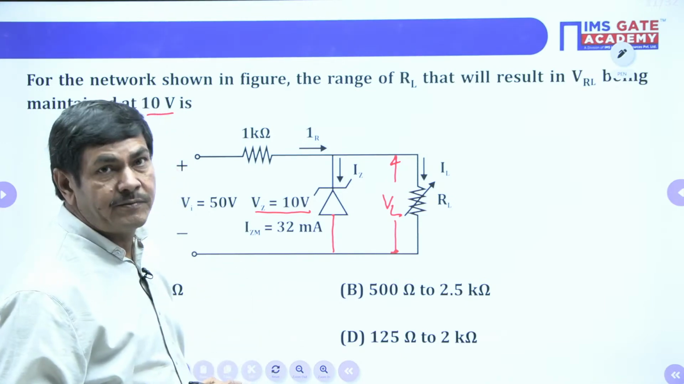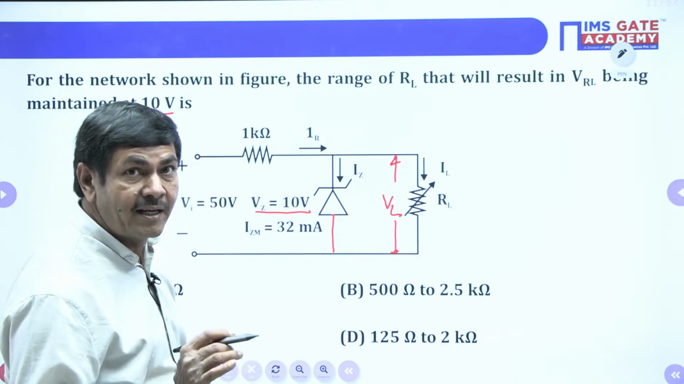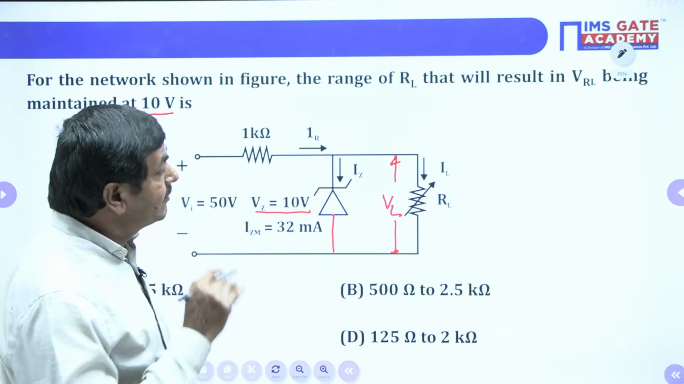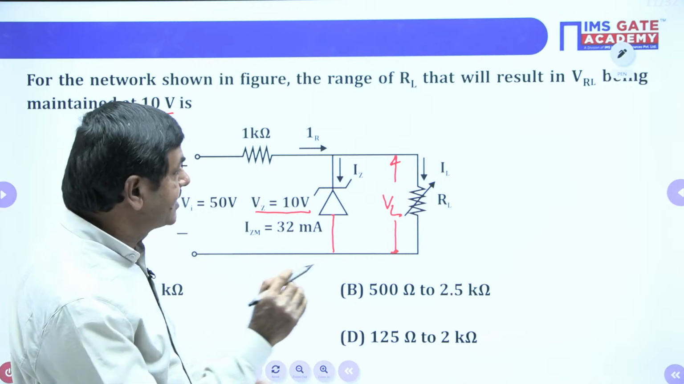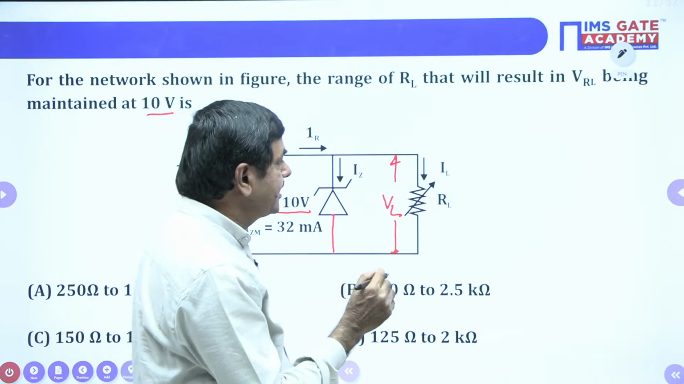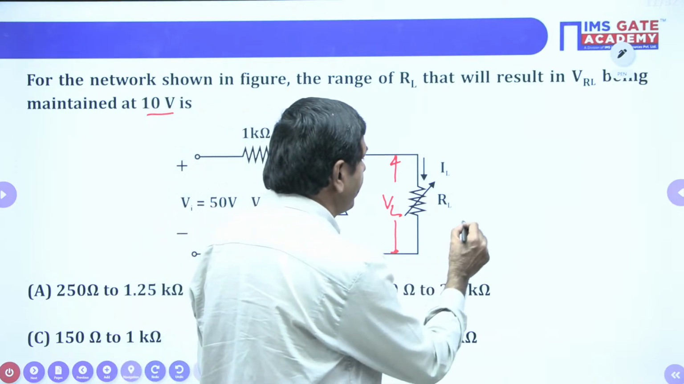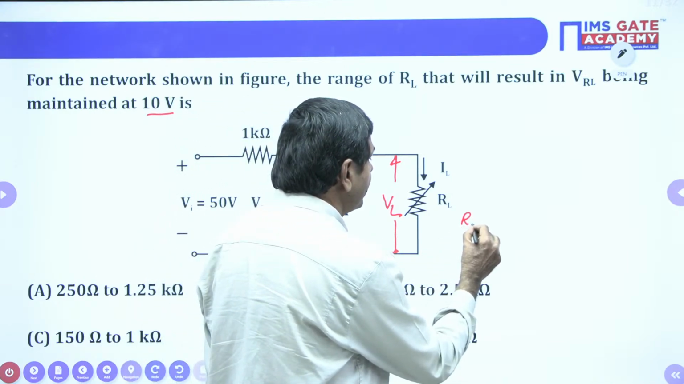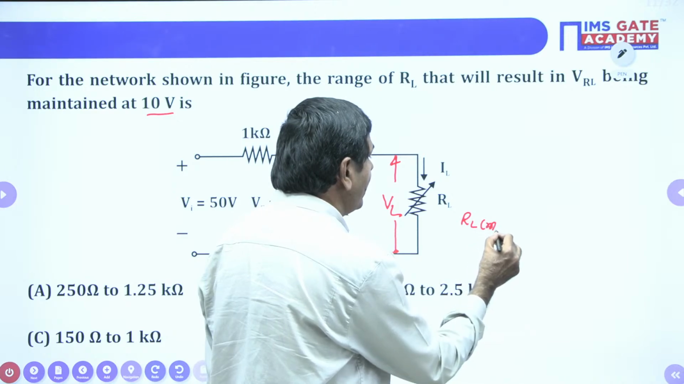Initially, we can make an effort. How to find RL minimum here? How can we find RL minimum? Just I will ask the question. Please try to give your answer now. Initially, I want RL minimum.